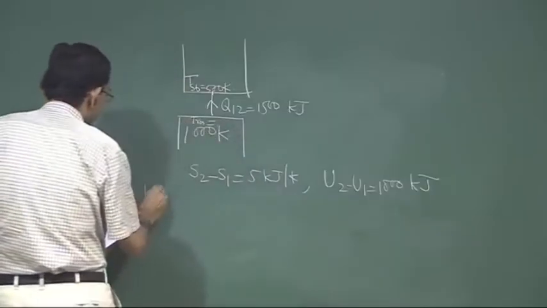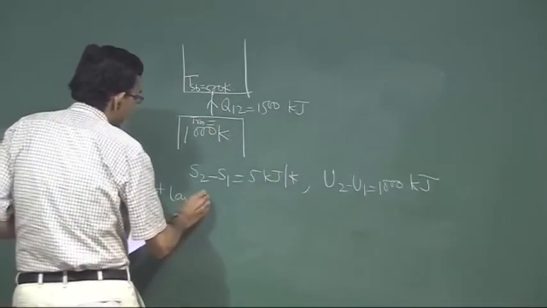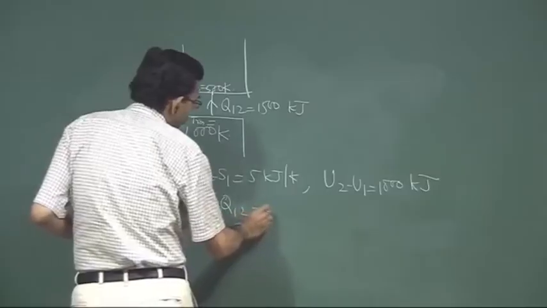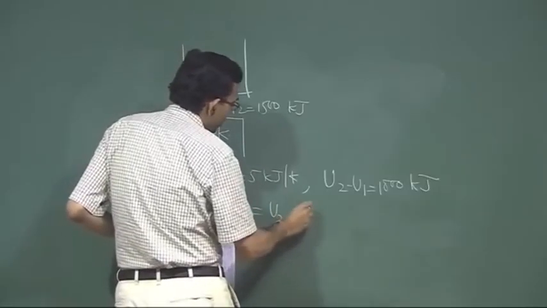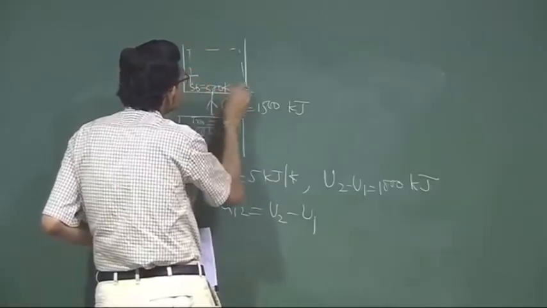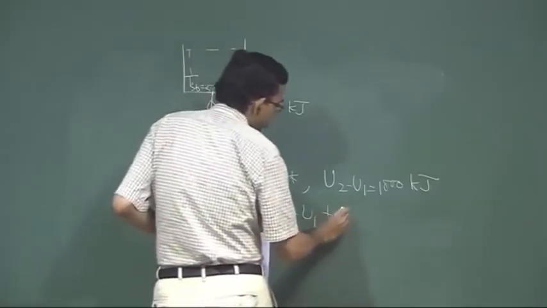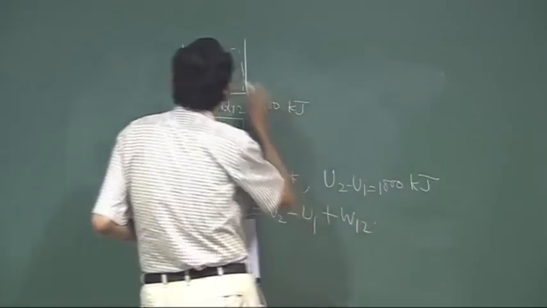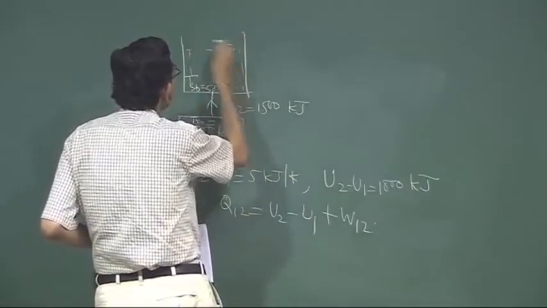So, first law, if you apply, Q12 is equal to U2 minus U1 for the system, this is the system let us say, plus W12, it may be a piston cylinder arrangement.